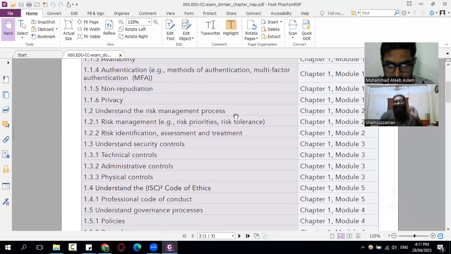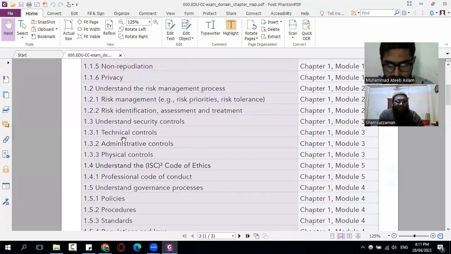There is the risk management process that we already discussed earlier, and there are three types of controls: technical, administrative, and physical. These are very simple, but I want you to explain in your own words the three types of controls.